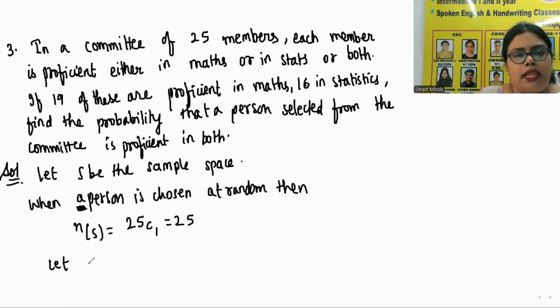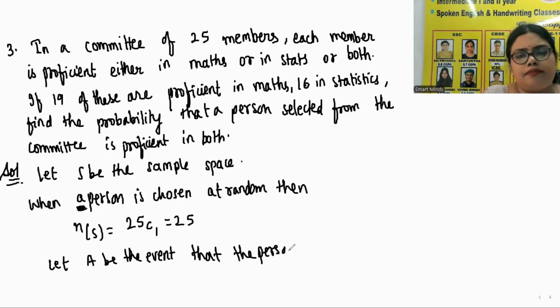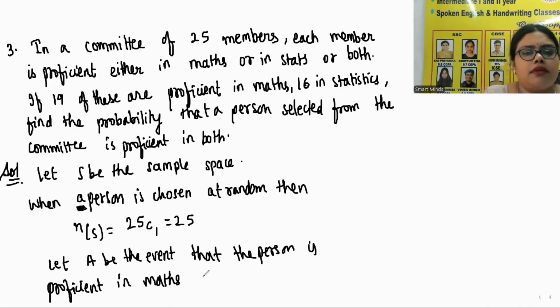Now let us say A be the event that the person is proficient in maths. So n of A is equal to how many people are good in maths? 19.